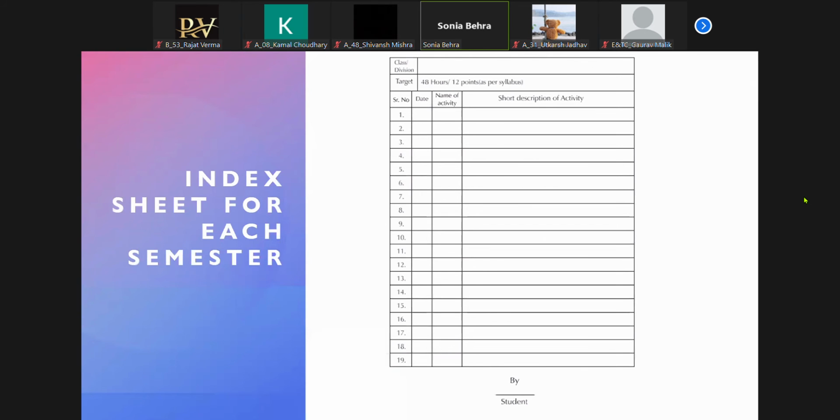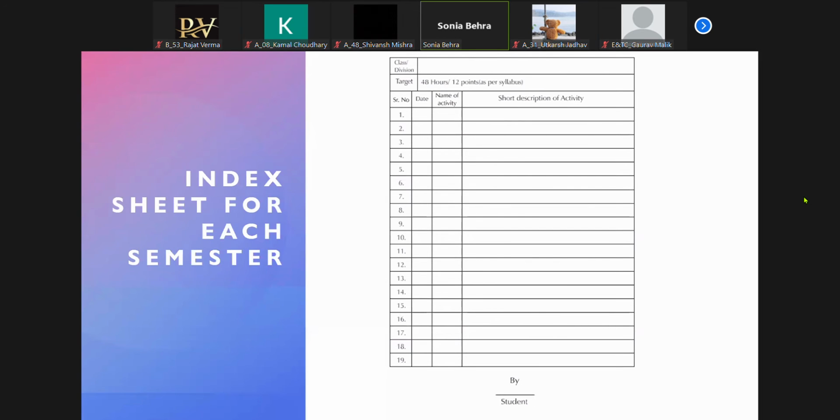Second index sheet over here only for each semester. It will be again, if you see, it is class division, then 48 hours, 12 points, and 52 hours will accumulate to 13 points. So index sheet आपकी same रहेगी. Date, name of the activity, and you have to write the short description of the activity.